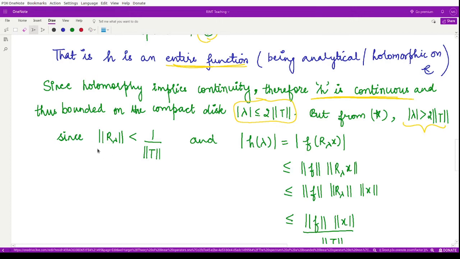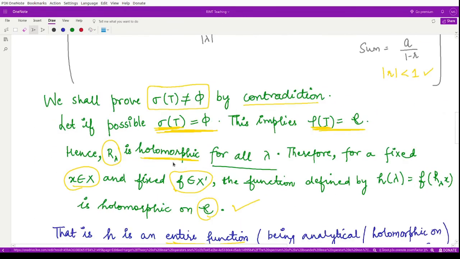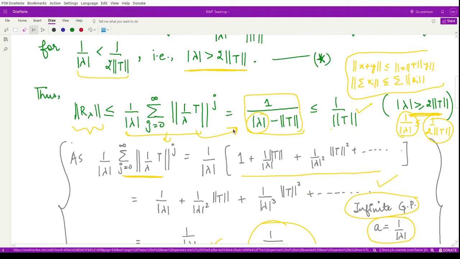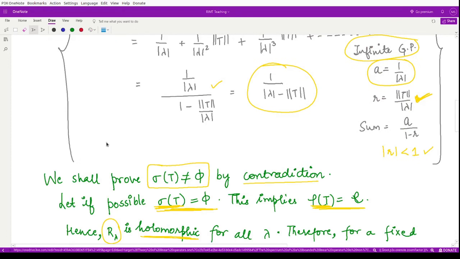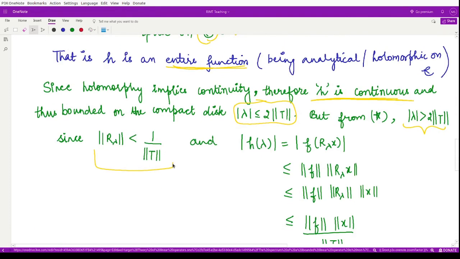Let's see how. We have from the above relation that the norm of R lambda is less than or equal to 1 by norm of T. So using this result, we prove the boundedness. For that, we consider the modulus of this function h of lambda. According to the definition, h of lambda is f of R lambda x, and this is less than or equal to the norm of f times the norm of R lambda times the norm of x, according to the properties of norm, right?